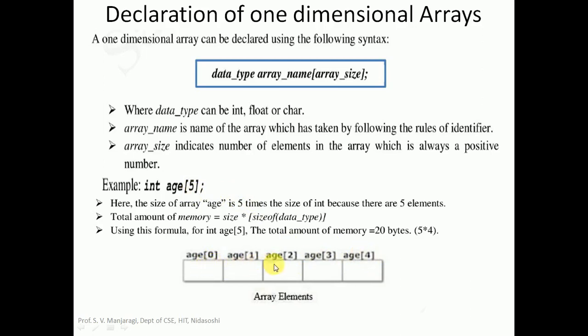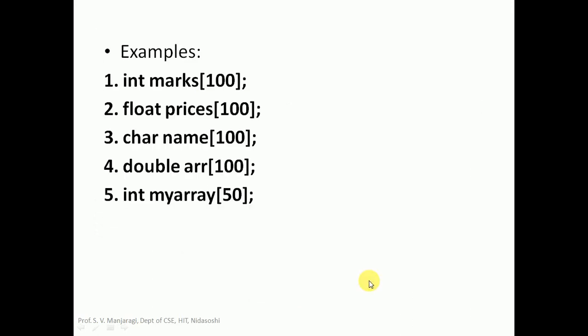The elements of this array can be accessed using this particular syntax: the array name, which is age here, and within the brackets we use the index. For the first element of the array, the index is 0, so it will be age of 0. For the second element, it will be age of 1. For the third element, age of 2. Next element, age of 3. Last element, age of 4.